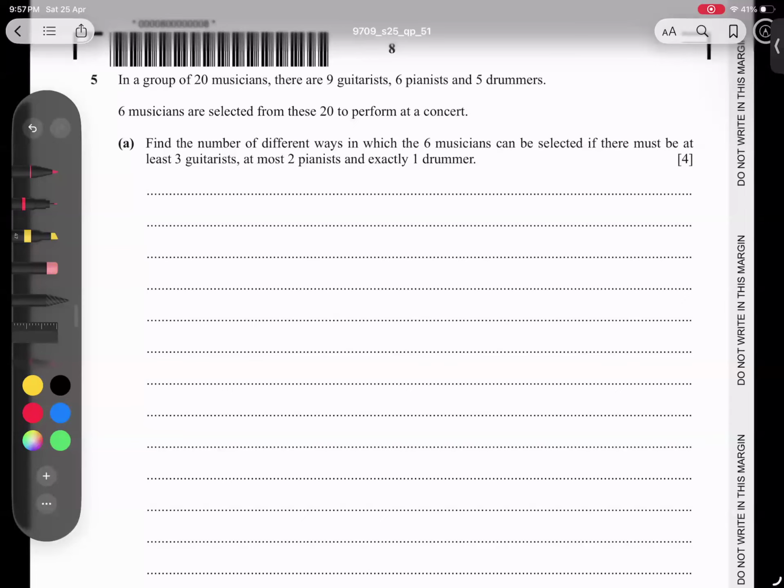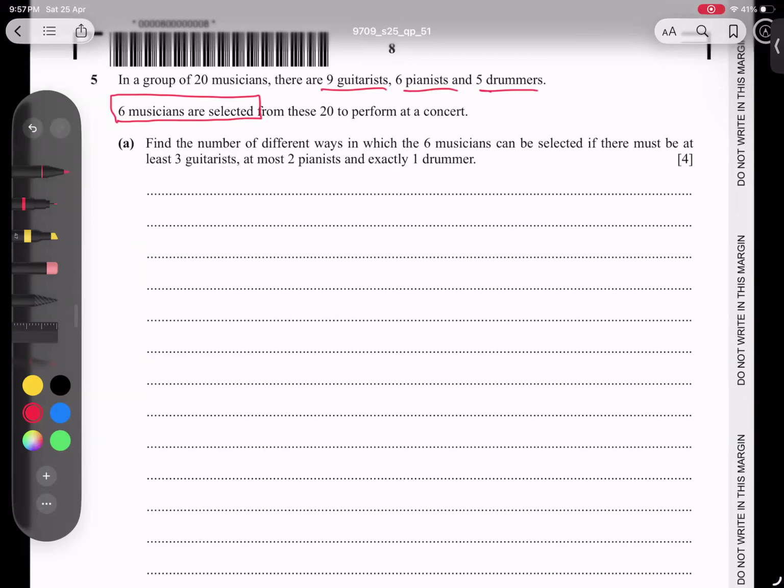Question number 5, students. We have a group of 20 musicians: there are 5 guitarists, 6 pianists, and 5 drummers. 6 musicians are selected to perform at a concert.